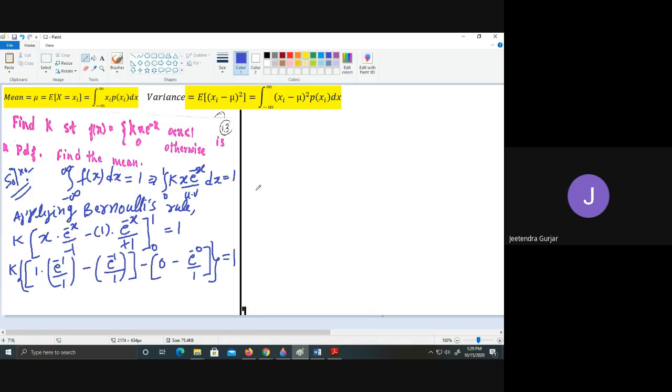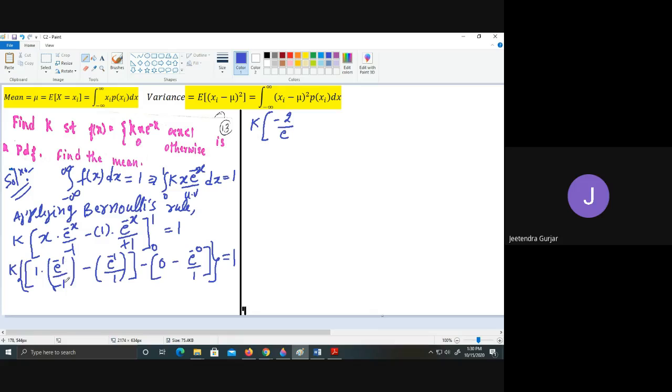Now when you simplify this, students, what I will get here is k into, if you further simplify, minus 2 divided by e, because minus 1 means 1 upon minus e you will get here.